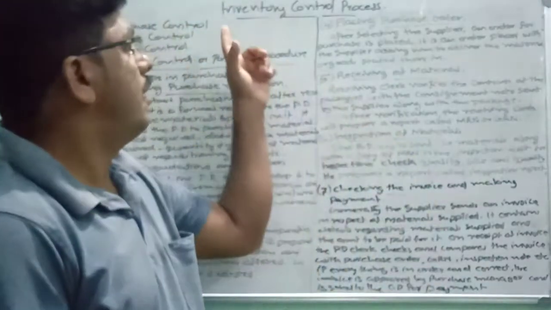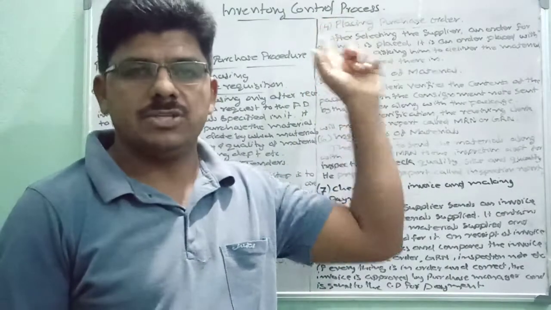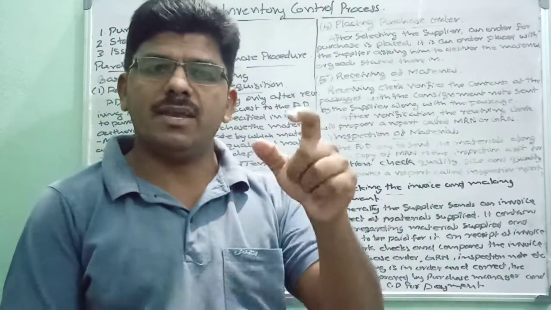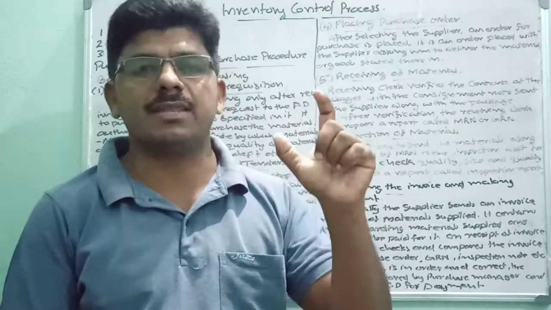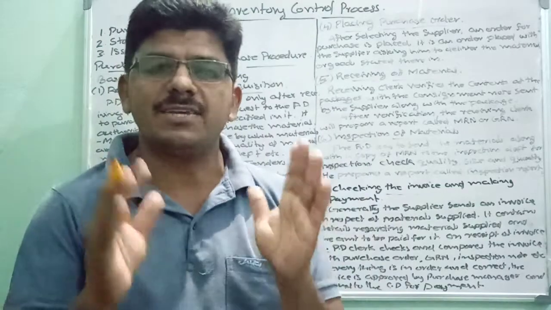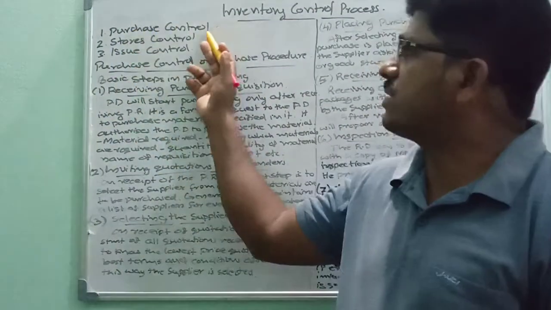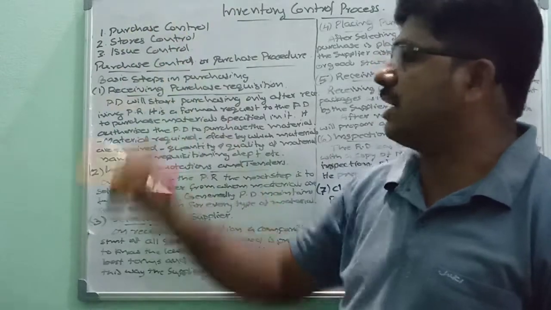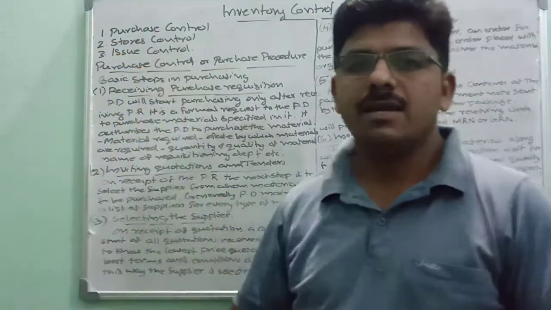And what are those processes we have to complete while we are controlling the inventories? Let us see one by one. We have three processes. Number one, purchase control. Number two, stores control. And number three, issue control.